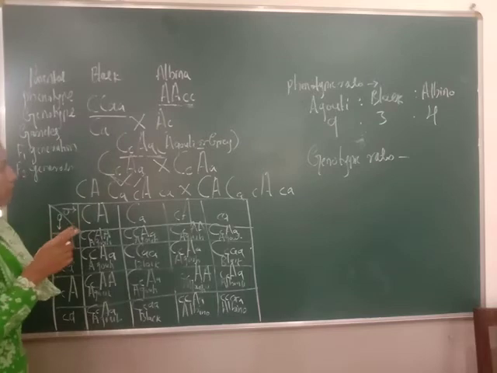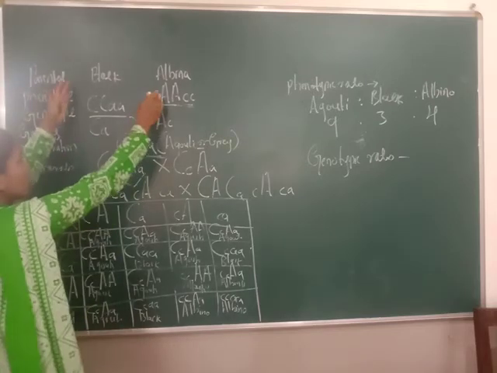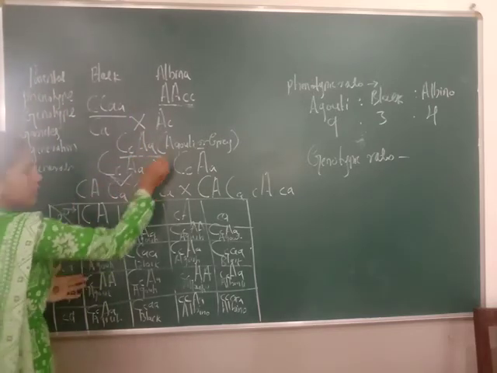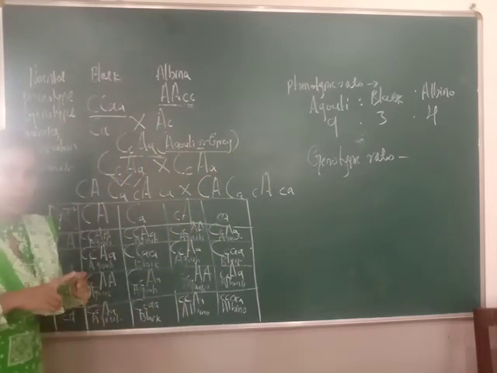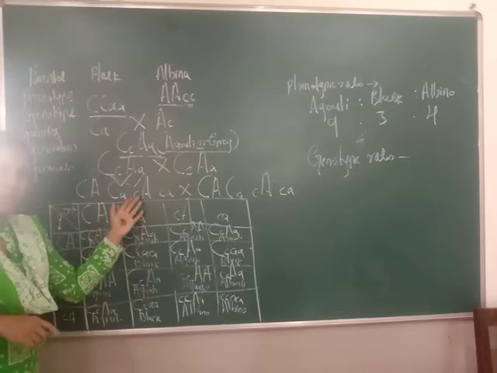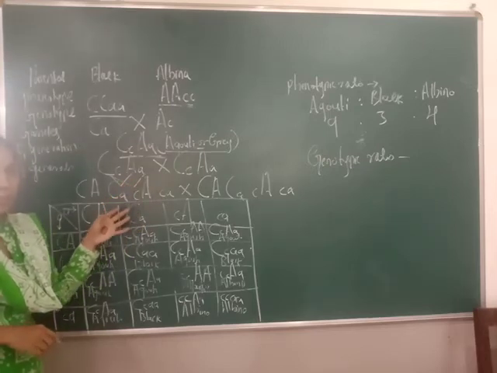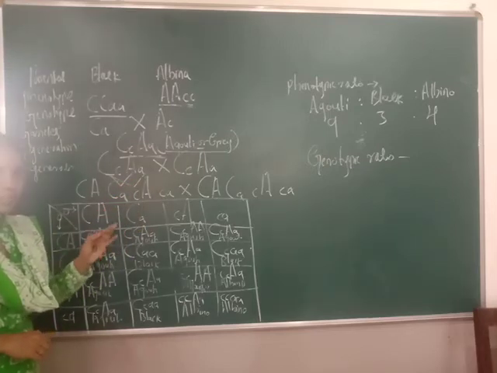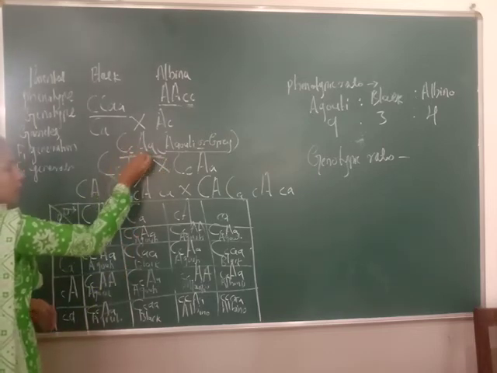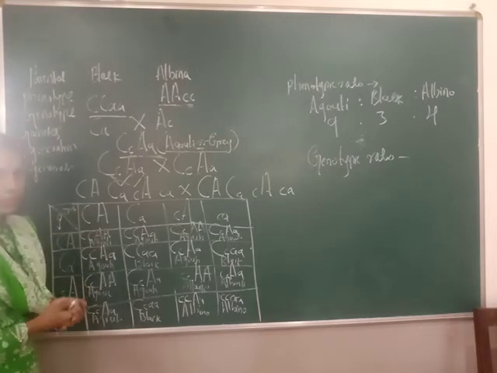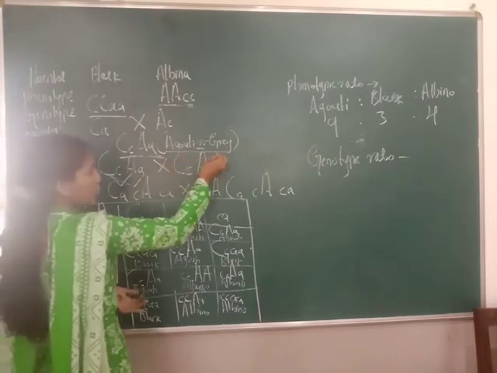Here you have to remember that both dominant genes combine together and give a different color. You studied in the supplementary factor that walnut color appears. Same like that, recessive epistasis is like a supplementary factor. When both dominant genes combine together, it forms the different color, that is the agouti or gray.